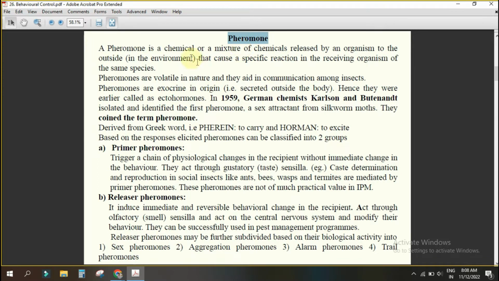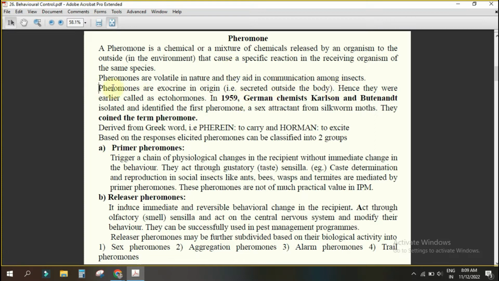A pheromone is a chemical or mixture of chemicals released by one organism to the outside environment. Suppose one female has released the chemical outside. That causes a specific reaction in the receiving organism of the same species. Once the female releases the pheromone in the field, what will happen? It will trigger the male to come for copulation. Understanding the definition? Yes, sir. Pheromones are volatile, which means olfactory stimulation, and they aid in communication among the insects.